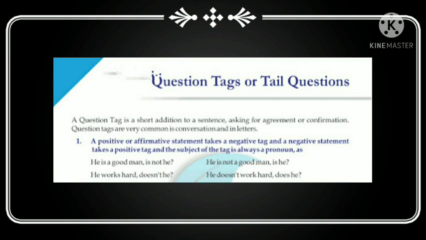Likewise, if the sentence is a negative sentence, that is, he is not a good man, then we have to ask the positive tag. That is, we will be using the verb, but now we will not use the word not, but we have to use a pronoun along with the verb. So your question tag will be is he. So the answers will be isn't he and is he. So these are called your question tags.